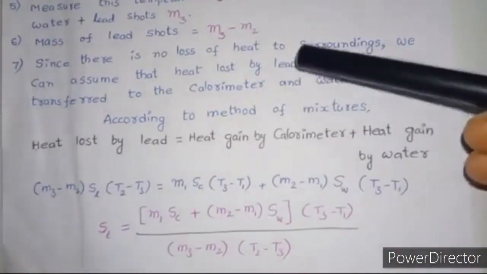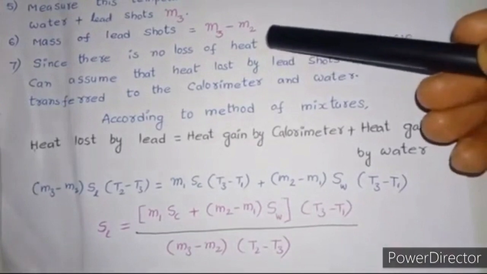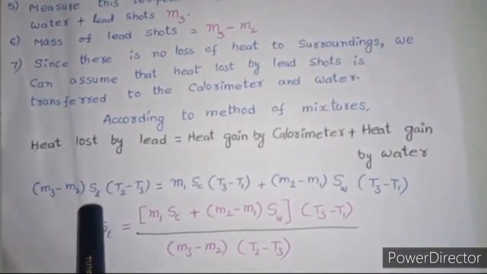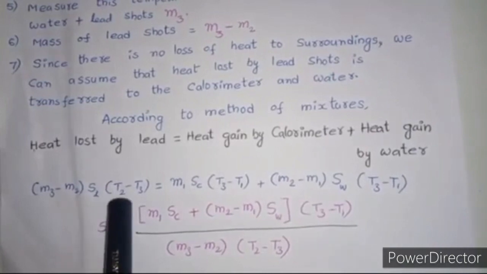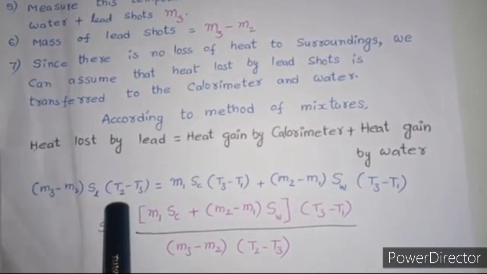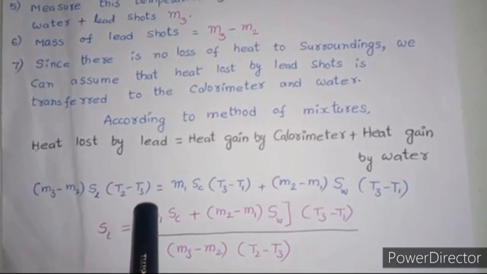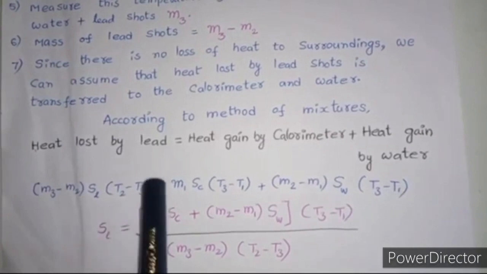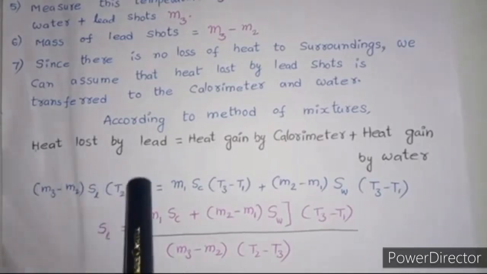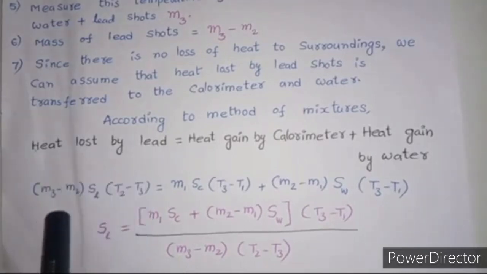So the mass of lead shots, M3 minus M2, is multiplied by the specific heat of lead shots, that is SL, and this is the temperature difference. At first the temperature of the lead shots is T2, that is 100 degrees centigrade. After some time it has changed to T3. So T2 minus T3 is the difference in temperature. So this is the heat energy lost by the lead shots.